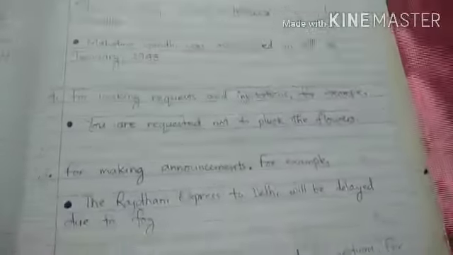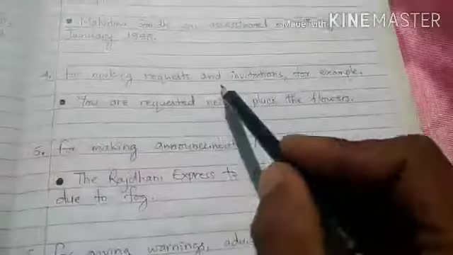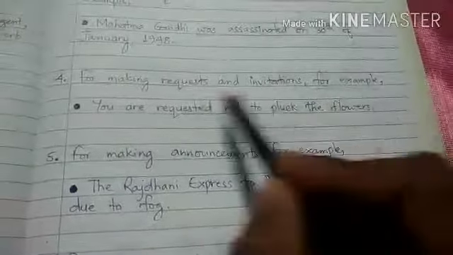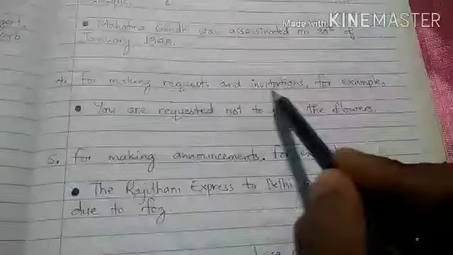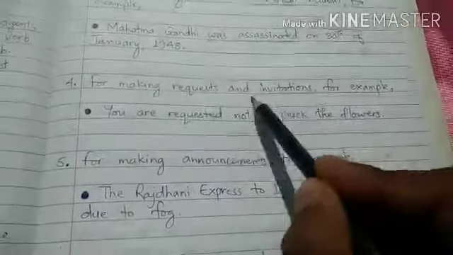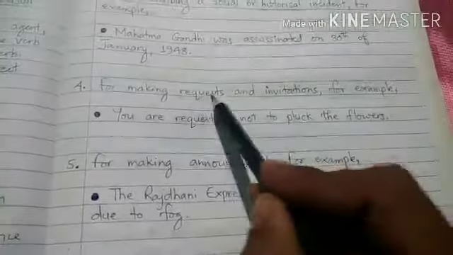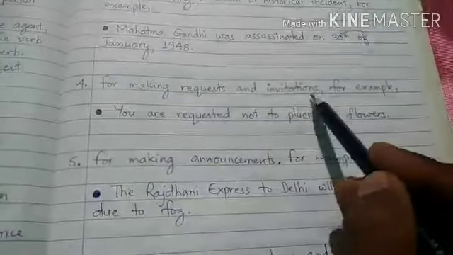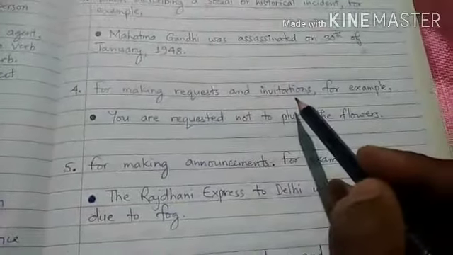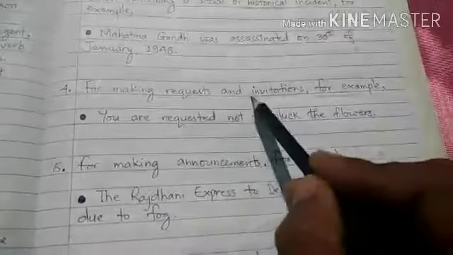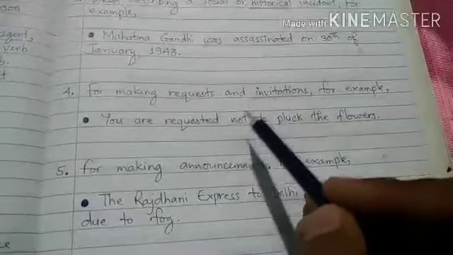Now point number 4 is for making requests and invitations. So what we have to understand here is requests and invitations. Whenever you are expressing your request, or whenever you are expressing your invitations to someone, then you have to express your requests and invitations in passive voice.